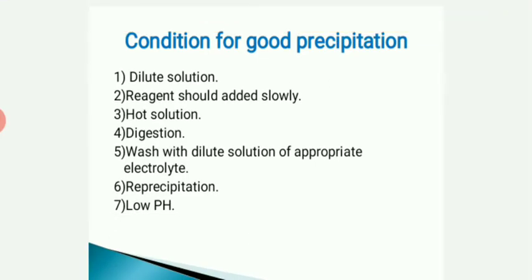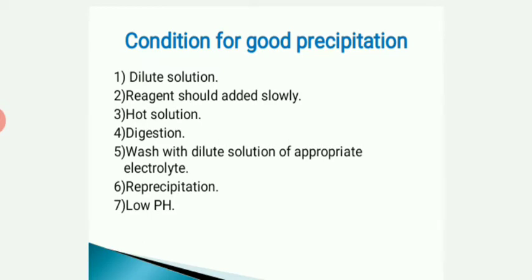Then next is washing with a dilute solution of the appropriate electrolyte. If we use a dilute solution with the appropriate electrolyte, it may reduce peptization. If we use general water, it gives a greater amount of peptization of our precipitate.